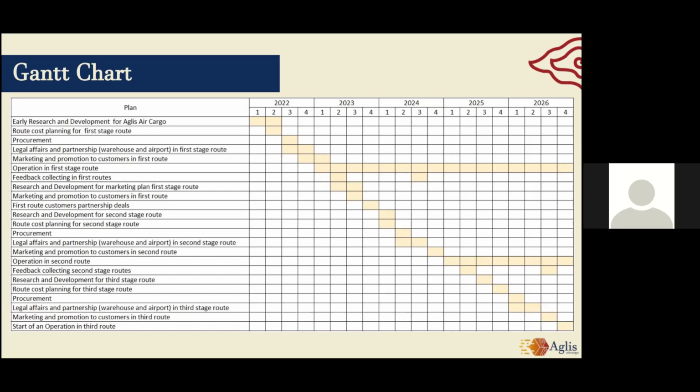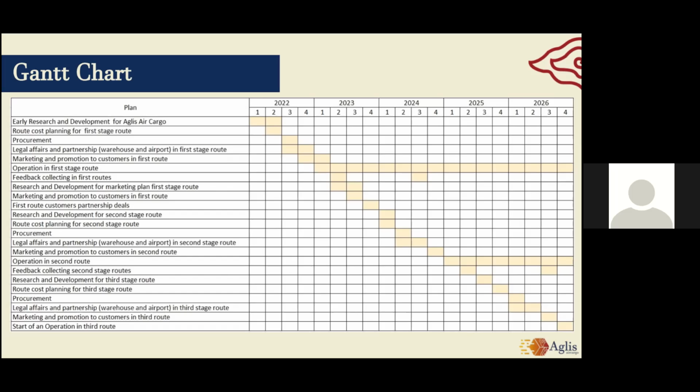Also, we are going to have procurement of new aircraft through leasing twice: in the third quarter of 2022, and then in the second quarter of 2024. Another procurement is used for the third stage, but the third stage route is not yet developed.